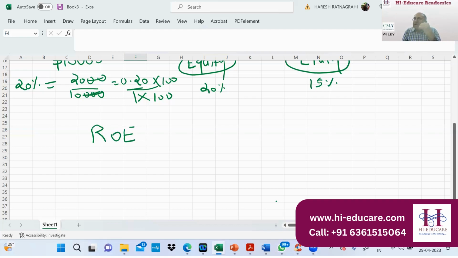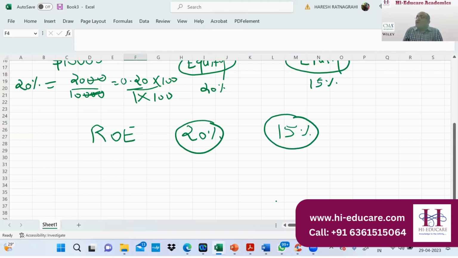See, I'll tell you why this is important. When your return on equity changes from, say, 20 percent last year to 15 percent now, there is a reduction of 5 percent, right? Obviously, you have to find out where the problem is. And if it has increased, say from 20 percent to 25 percent, then what exactly have you done so that your performance has improved?